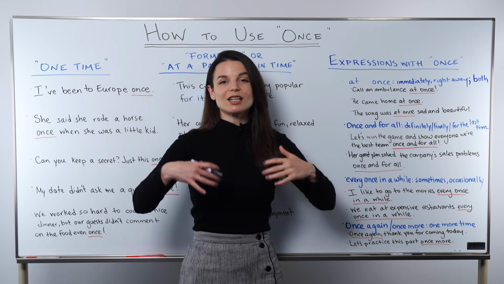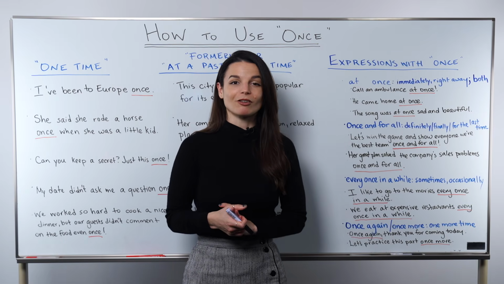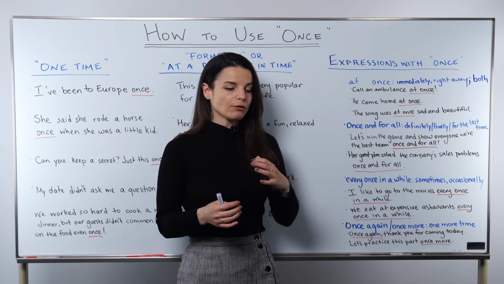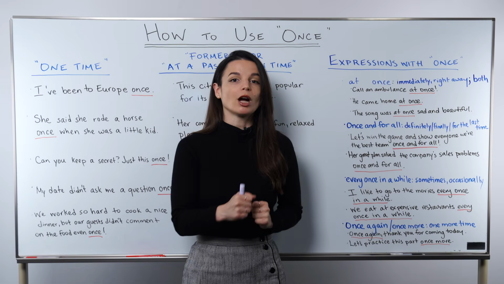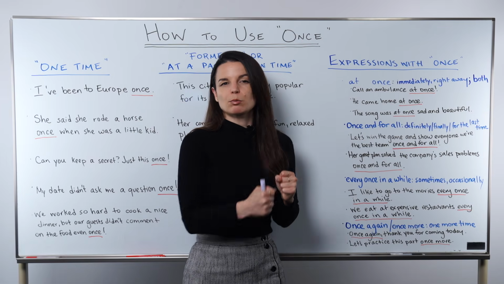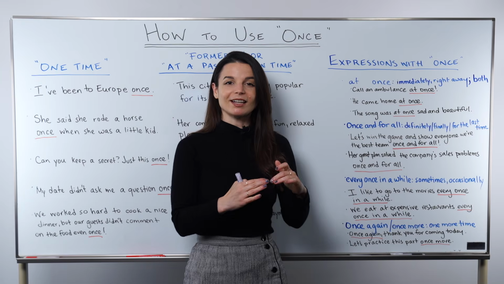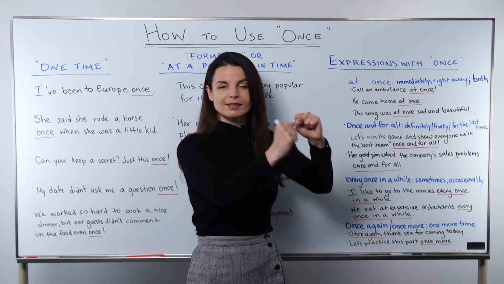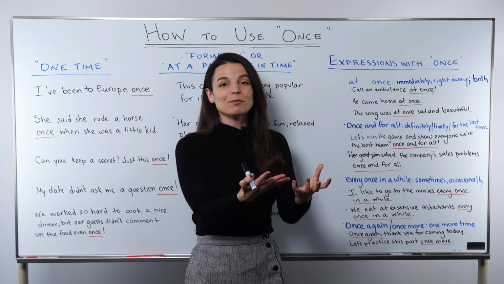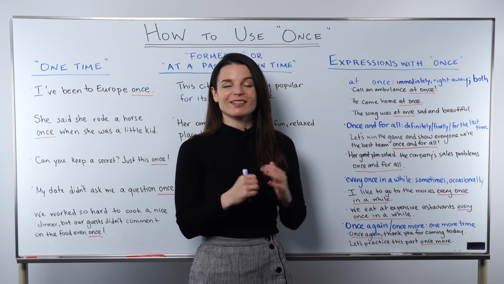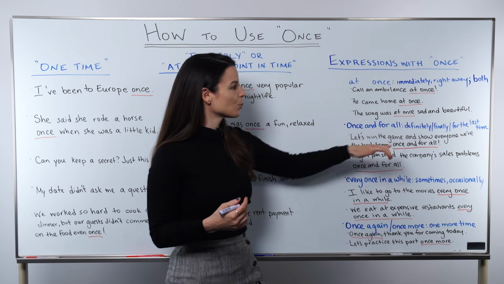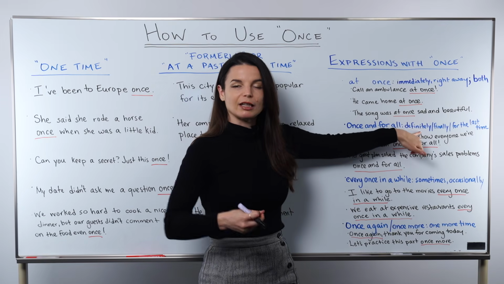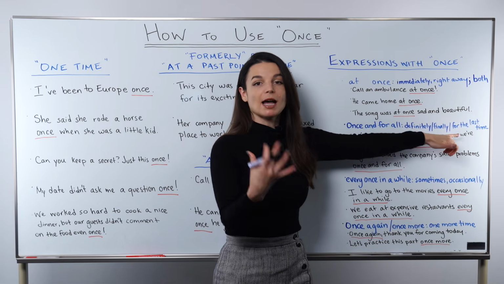The next expression is once and for all. We use this typically after we've been working on a challenge for a while, or we've been trying to solve a problem, we've been working hard as a sports team or as a company, something like that, and we get to the last step. We want to make a statement about the final step. We use once and for all sometimes to do this. So this expression is like saying definitely or finally or for the last time.